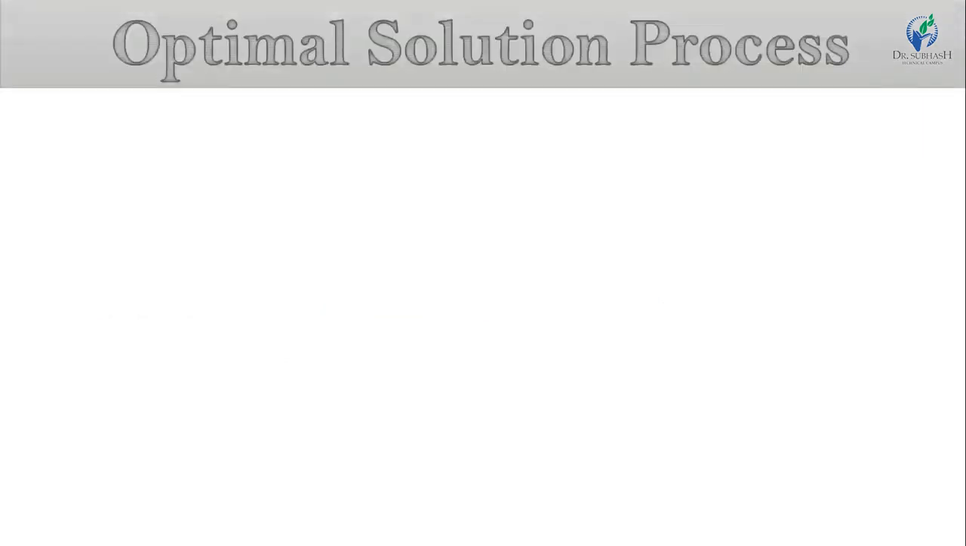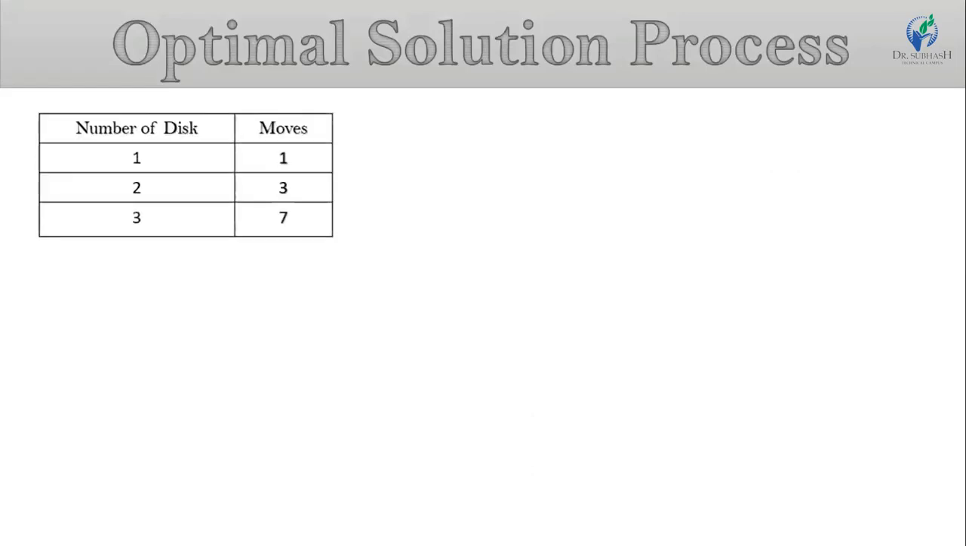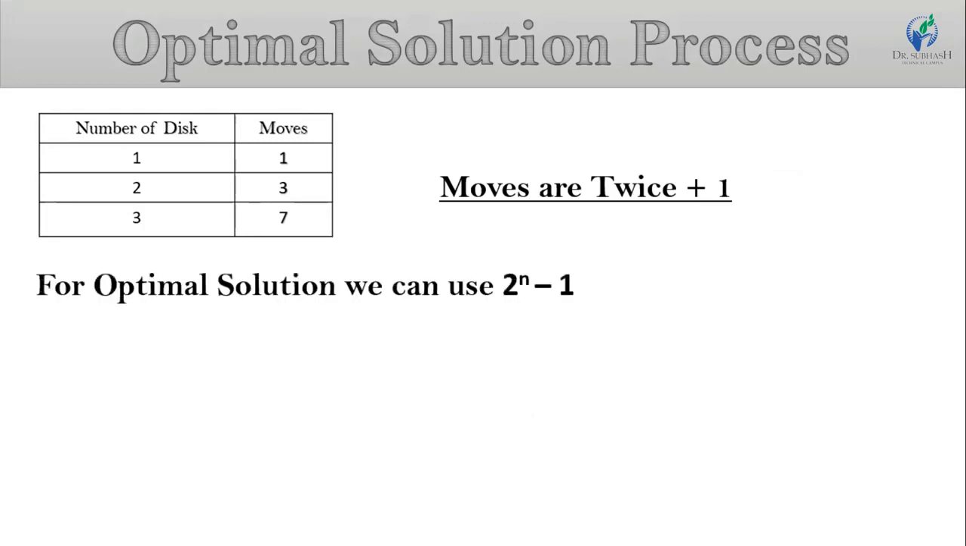Now, we discuss the optimal solution process based on our solved examples. For the solution steps, we can guess the moves are twice plus 1 if we increase our disks by 1. For that, the optimal solution formula is 2 raised to n minus 1. We can prove this. For that we can assume n is the number of disks.